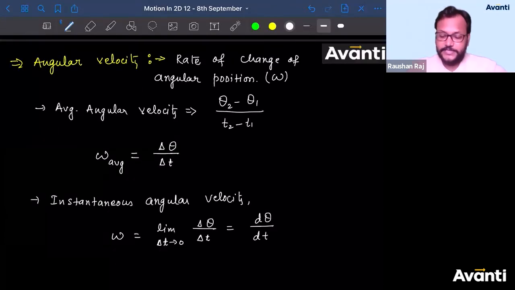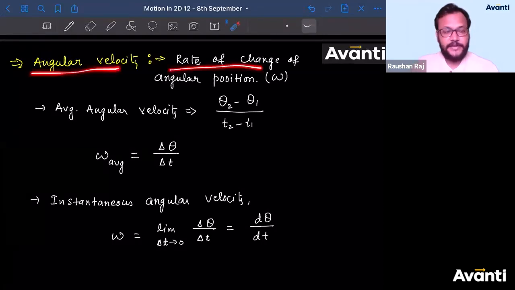Angular velocity. Shreya is asking, sir, can you please repeat angular velocity again? Angular velocity is nothing but the rate of change of angular position. We denote this angular velocity by omega. Since this is the rate of change, it depends on time.